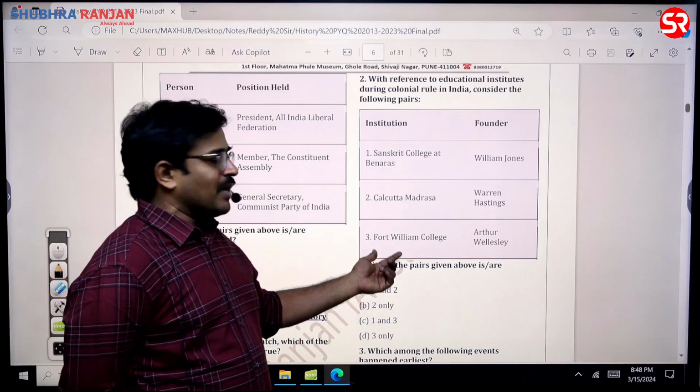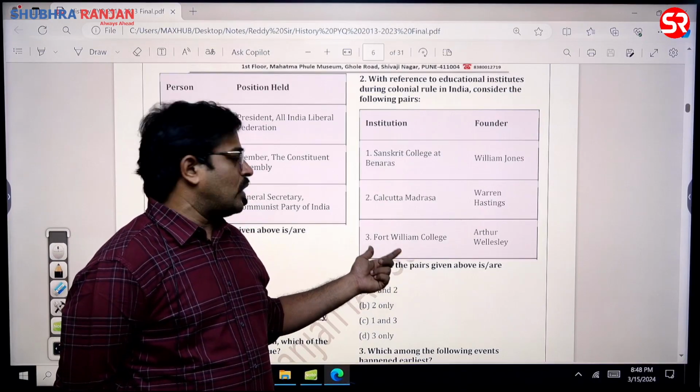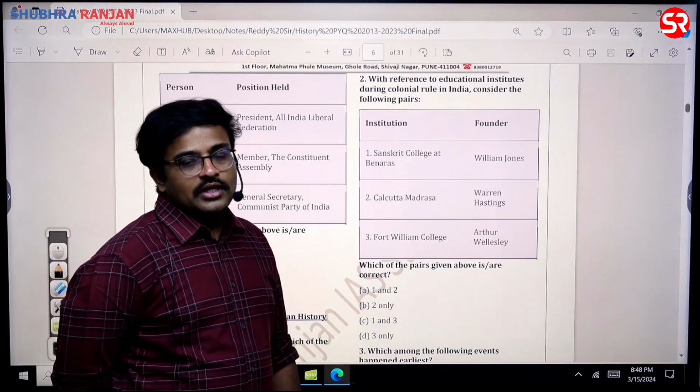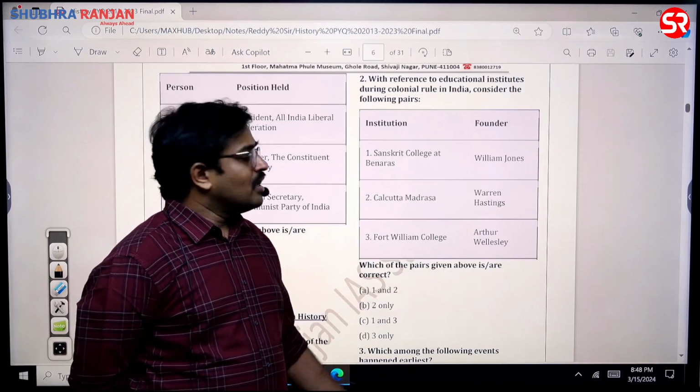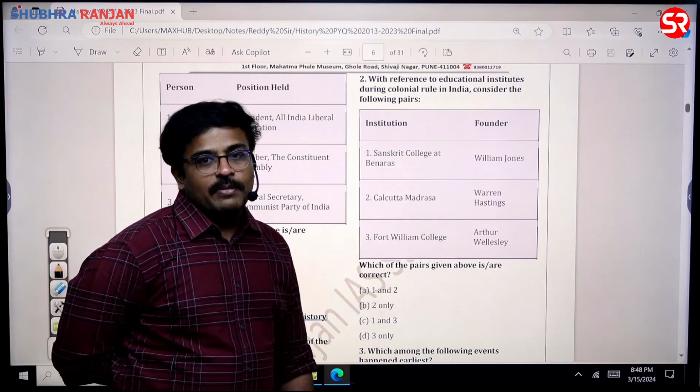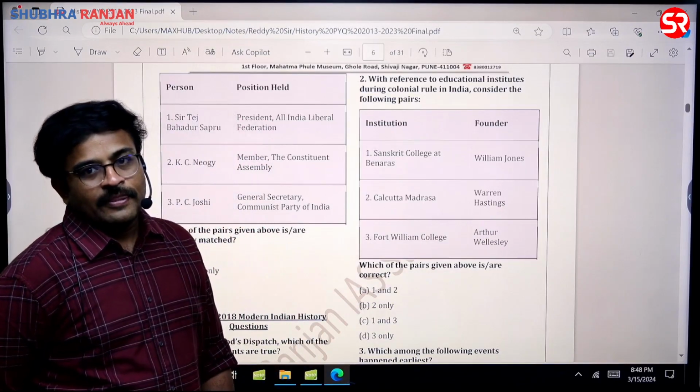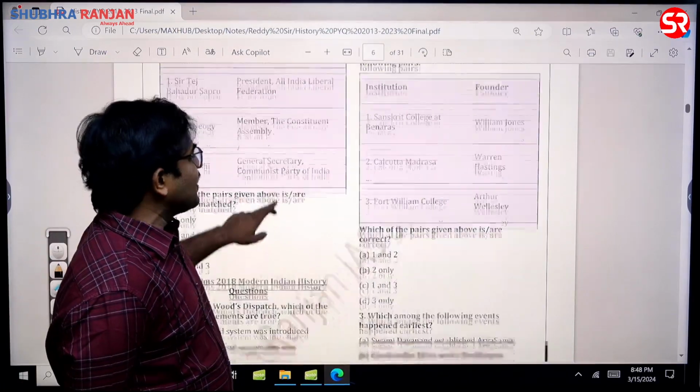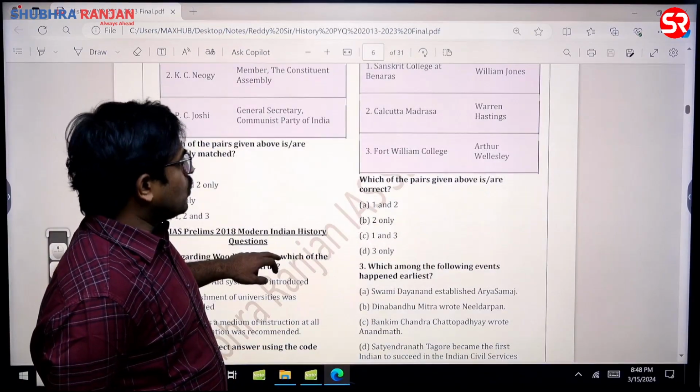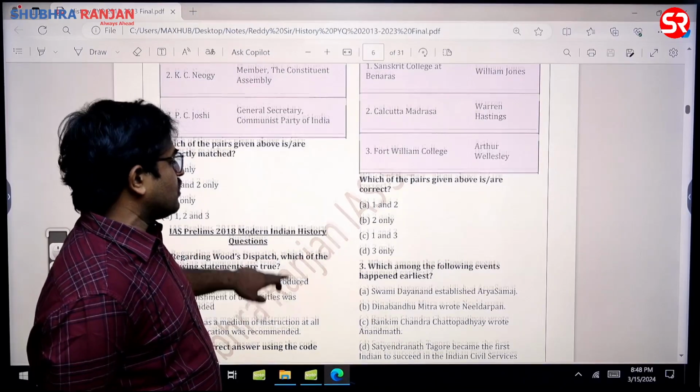But Lord Wellesley, Richard Wellesley, is the one who established Fort William College. Richard Wellesley's brother is Arthur Wellesley. So this statement is wrong, sir. See how they are playing with the names of Wellesley, sir. So 1 is wrong, 2 is correct. 2 only is the answer for this question. B is the answer, sir.